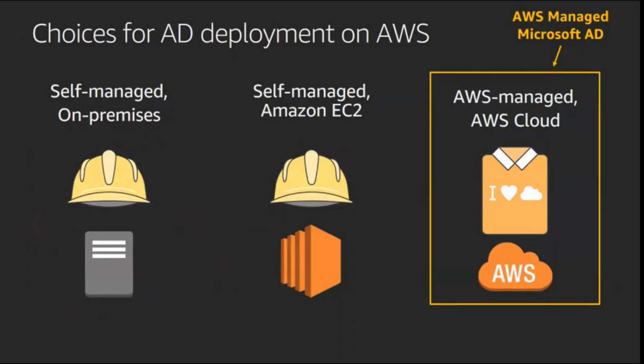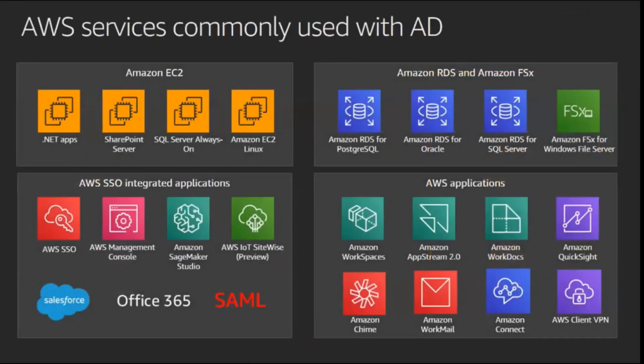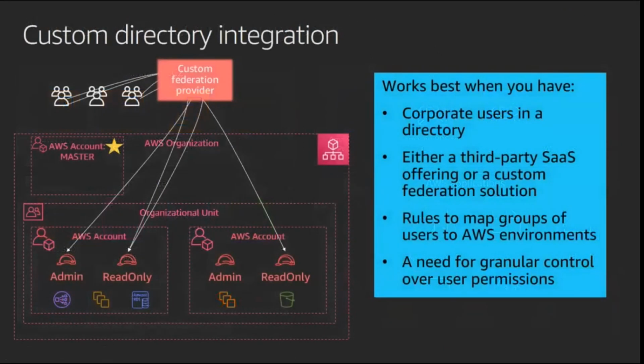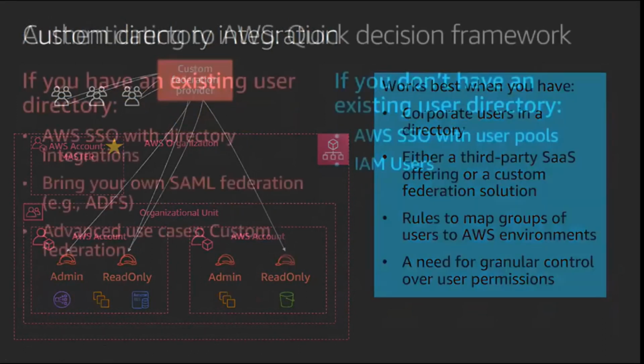And we have our managed directory services also. It seamlessly integrates with many different AWS services. Here are some of those. Basically, the typical Microsoft stack of SQL Server, .NET based applications, WorkSpaces, all that is connected, and you can integrate with Active Directory. There is also integration with a custom federation provider, as long as they adhere to the SAML standards.